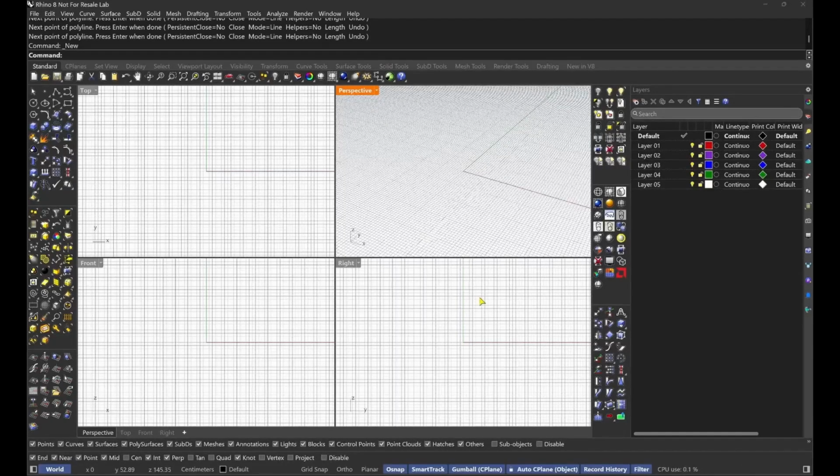Now that we've covered that, let's talk about the Rhino interface itself. You will notice 4 viewports in the display area, labeled top, perspective, front, and right. These viewports allow you to see your 3D models from different angles, which is crucial for proper modeling. Does this make sense? Yes, it does. In each viewport, you see a grid, which helps you orient your 3D model in space. You also have the coordinate axes, which you can see as the red, green, and blue lines. The red is the x-axis, the green is the y-axis, and the blue is the z-axis. Those are your 3 dimensions. Does that make sense as well?